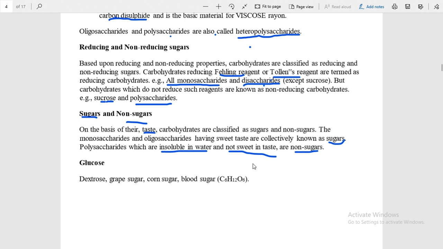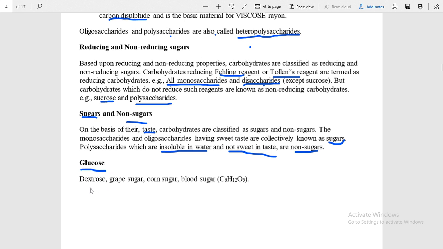Okay students, I have completed the classification and the structure of different types of carbohydrate molecules. Now in NCERT there is a detailed description of glucose, and most reaction-based questions are asked from glucose. Glucose is a monosaccharide which is very important from the examination point of view.